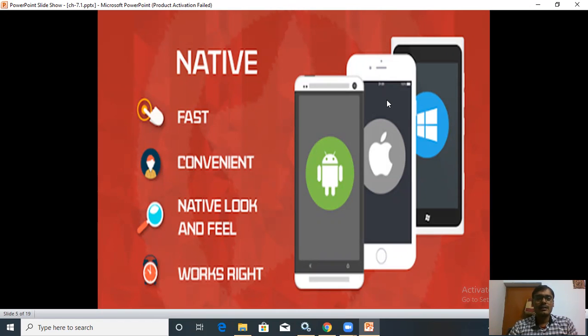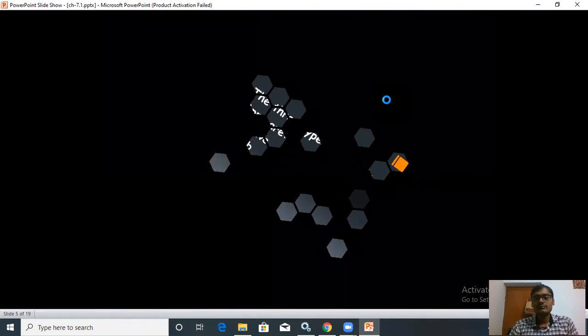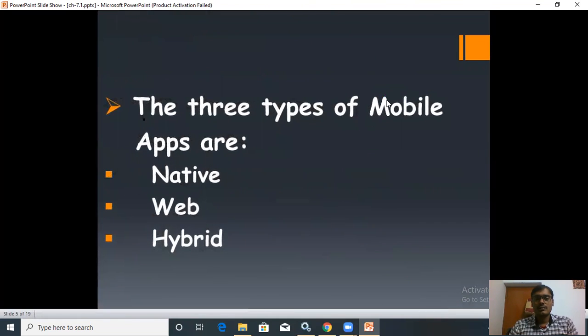Now you can see the native. What is the advantage of using native apps? First, fast, convenient, native look and feel, works right. Now the three types of mobile apps are native, web and hybrid.